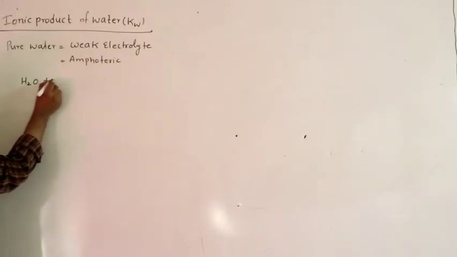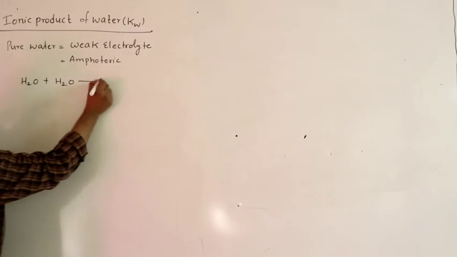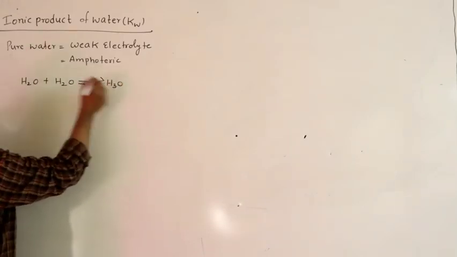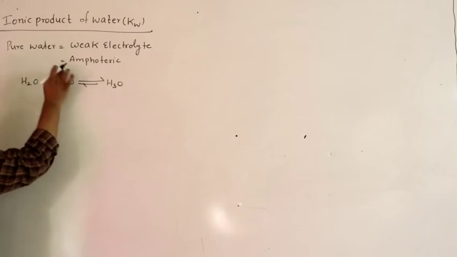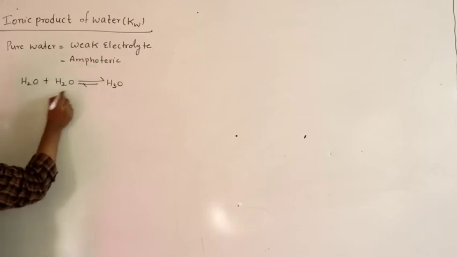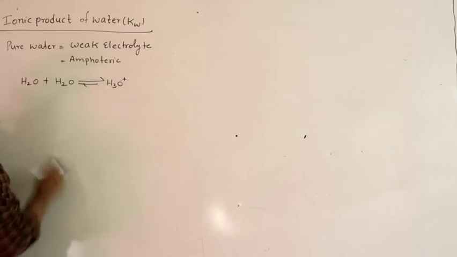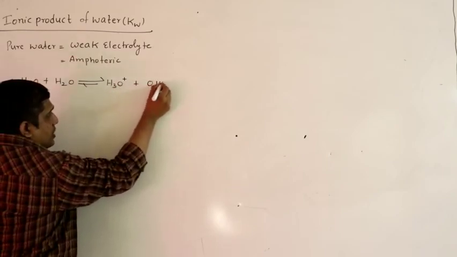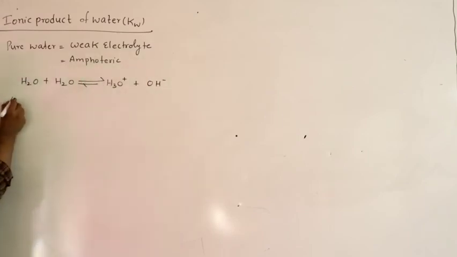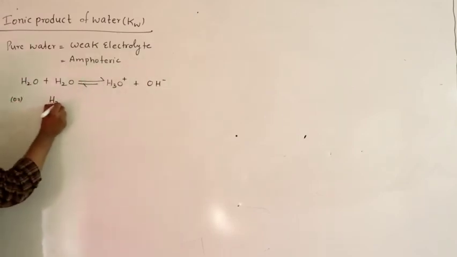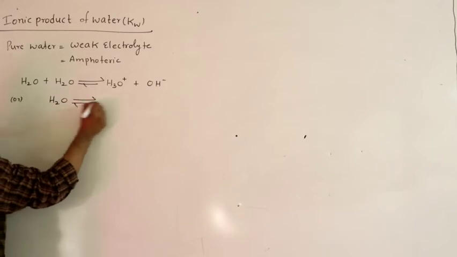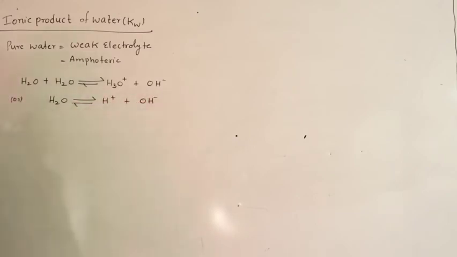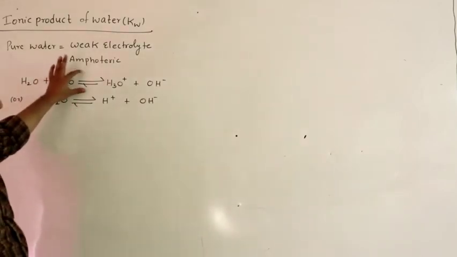I am taking two water molecules. Say one is behaving like an acid and the other is behaving like a base. So there is a transfer of proton from this water molecule to this water. This is accepting a proton, forming H3O plus. This water molecule is losing a proton, forming OH minus. Or the same thing you can write like this: H2O dissociates into H plus plus OH minus. The difference is, this is the correct one.